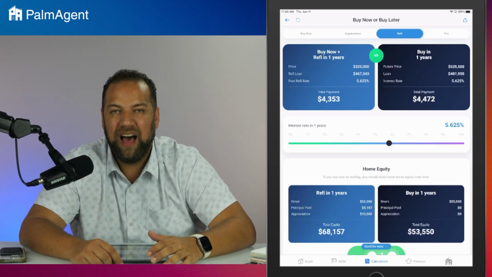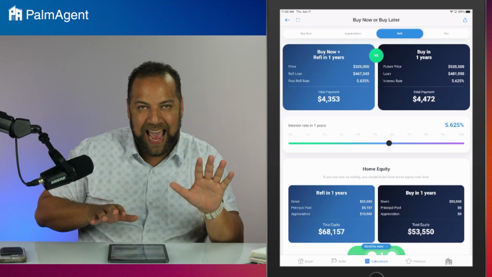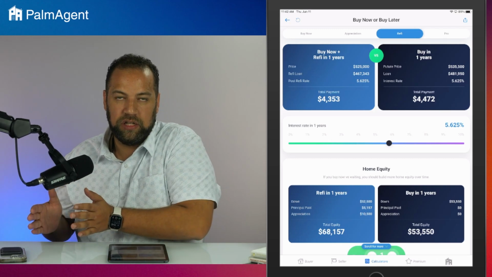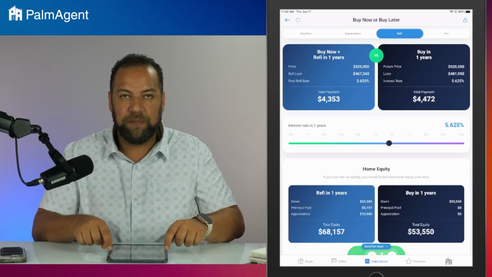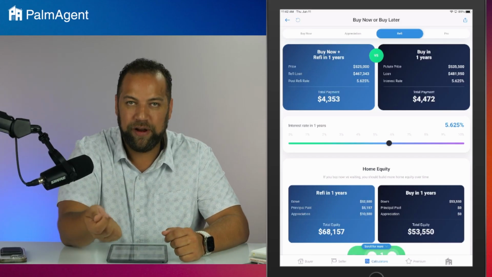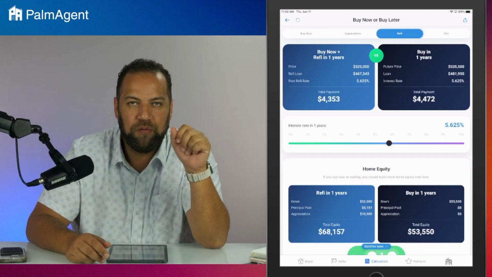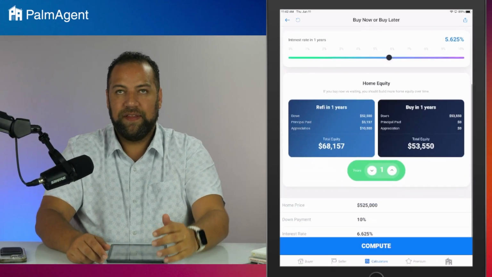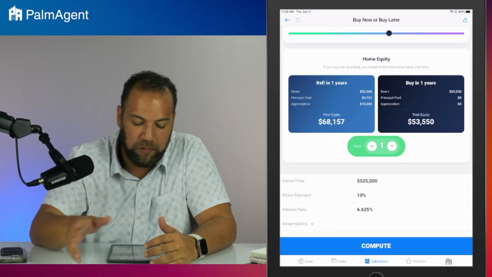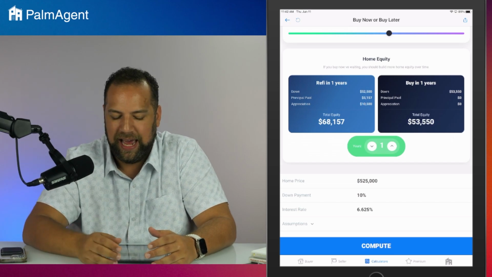It's the refi tab. This is that comparison that I showed you on the full report. It's got buy now and refinance in 1 year, since I changed it to 1 year, versus just waiting 1 year and buying. And we show them the monthly payment difference in those two scenarios. Obviously, getting the home for the right price today and then refinancing down, we've got the better monthly payment. It's so important for our monthly payment to get the home for the right price. Then, of course, down there at the bottom, we've got the equity look as well, where they'd stand equity-wise in 1 year if they were to buy now and then refi versus if they were to just buy in 1 year. So, again, a nice little comparison.